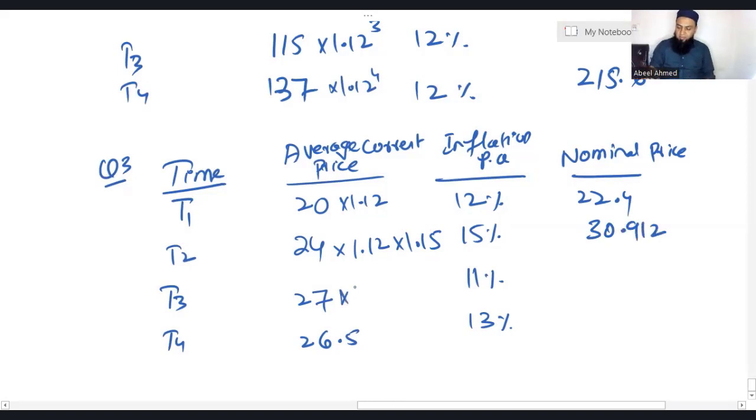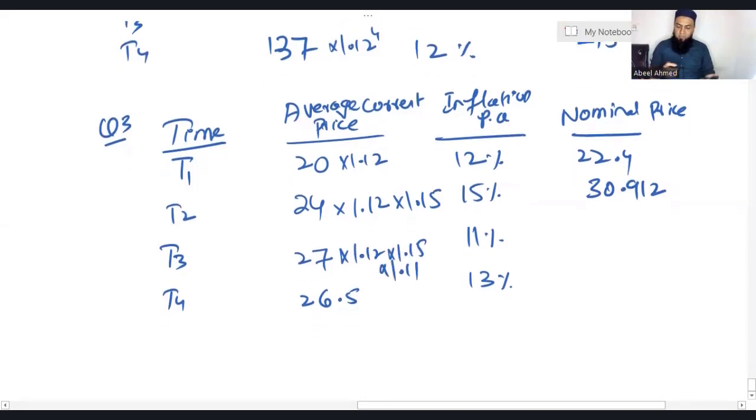For the third year, I'll take 1.12, 1.15, and 1.11. Again, we cannot take powers because inflation is changing every year. So 27 multiplied by 1.12 multiplied by 1.15 multiplied by 1.11. I'm getting 38.6.